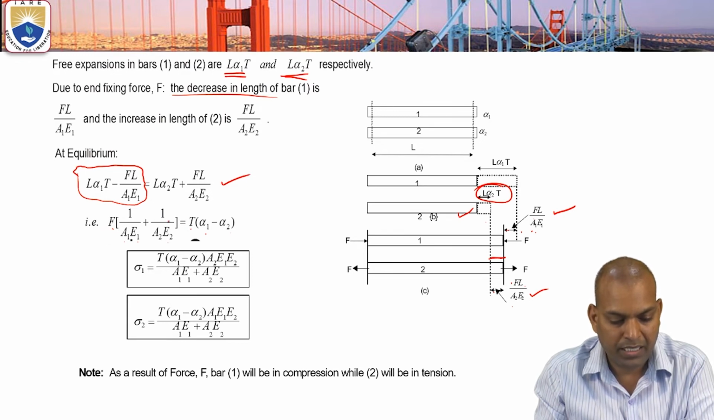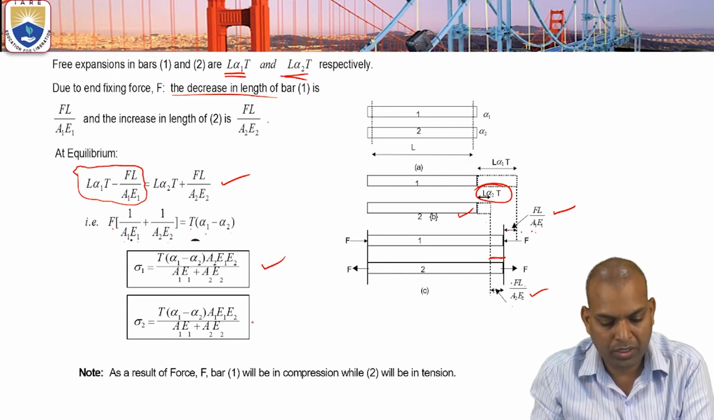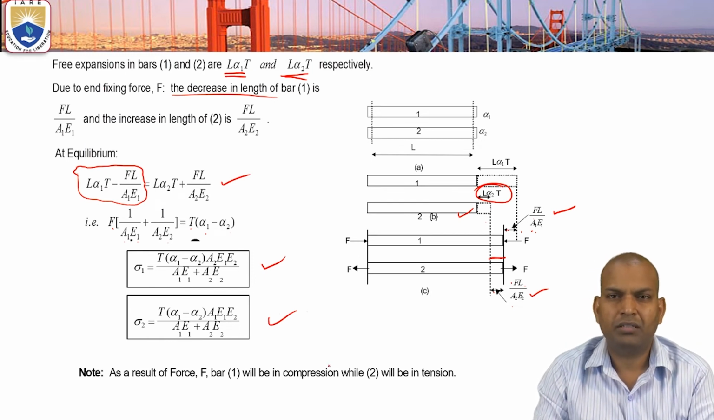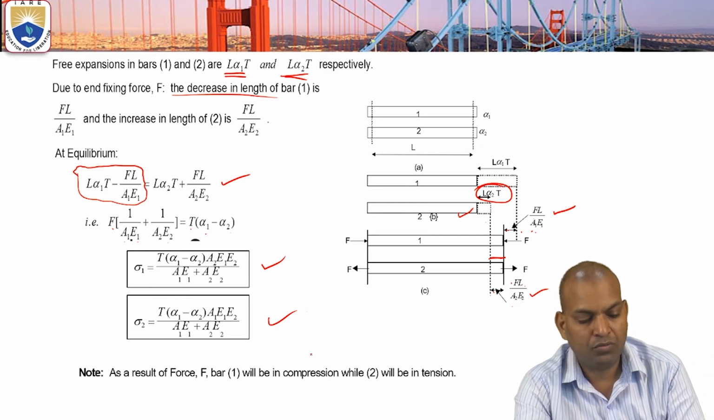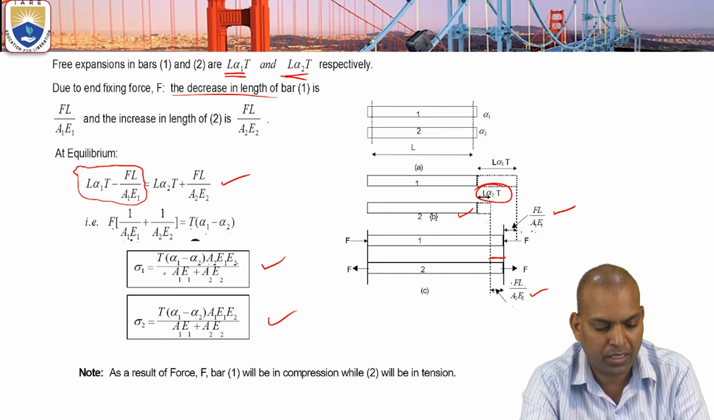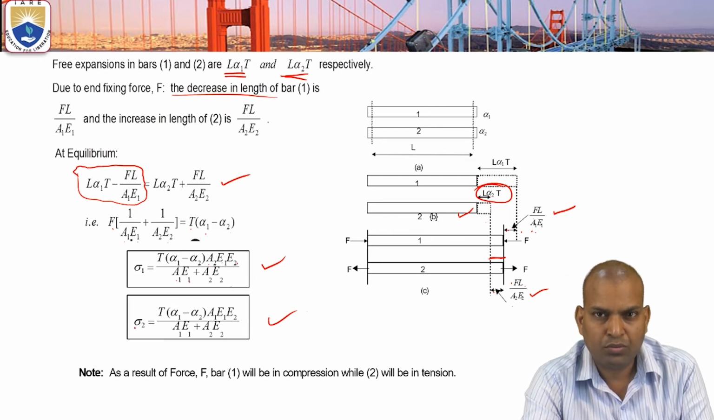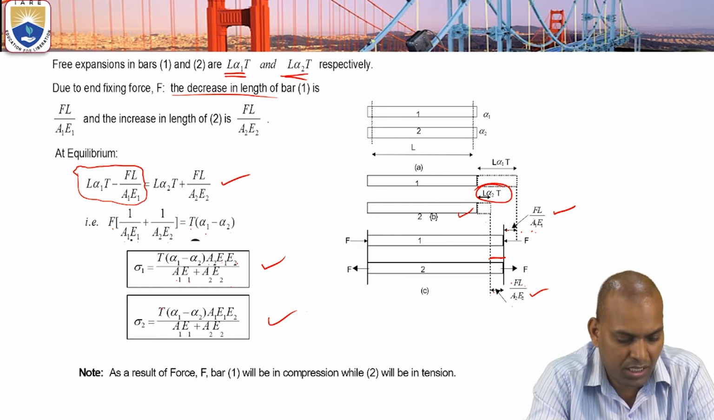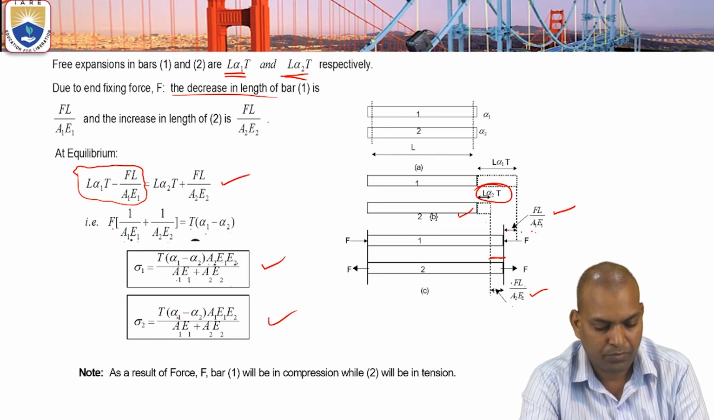This F by A, if you substitute, then sigma 1 and sigma 2, the thermal stresses observed in the materials. Sigma 1 equals T times (alpha 1 minus alpha 2) times A2 E1 E2 by (A1 E1 plus A2 E2). And sigma 2, the thermal stress in material 2, equals T times (alpha 1 minus alpha 2) times A1 E1 E2 by (A1 E1 plus A2 E2).